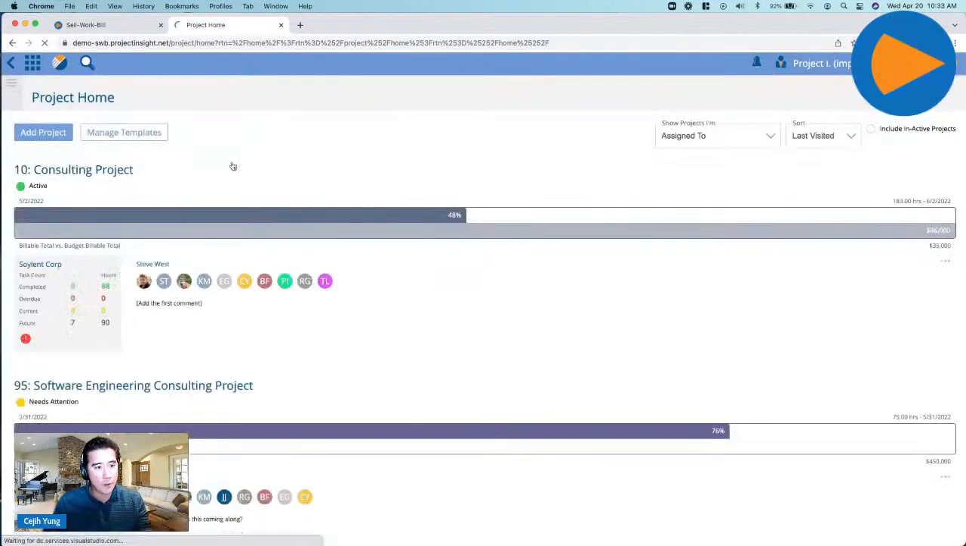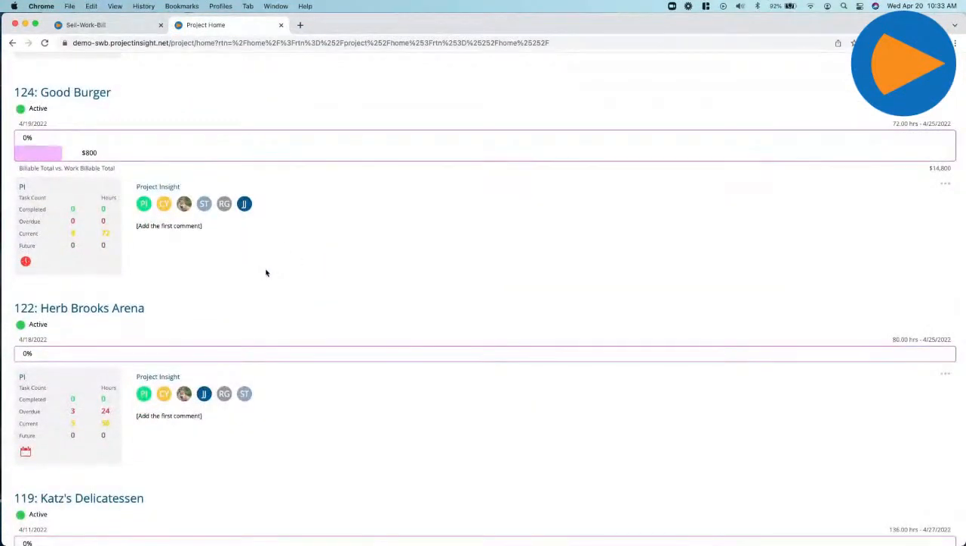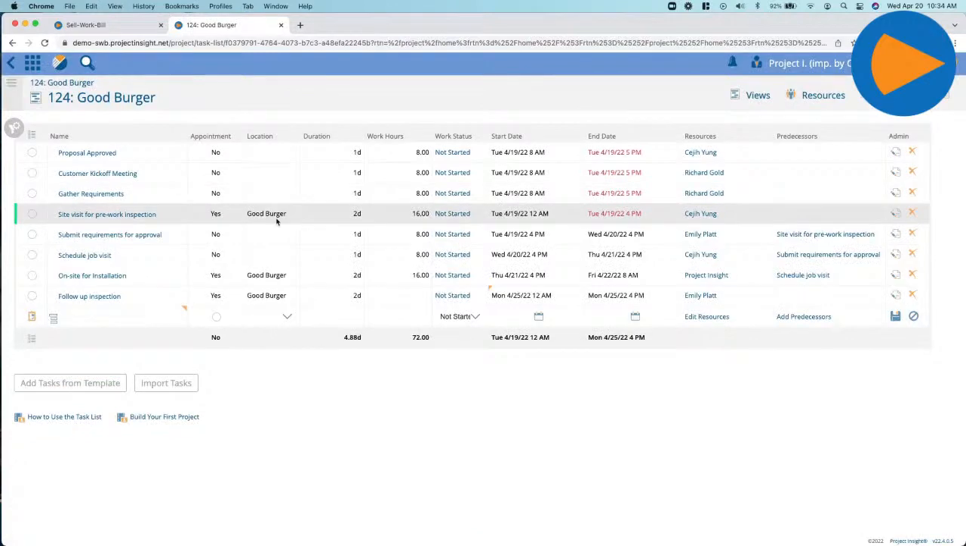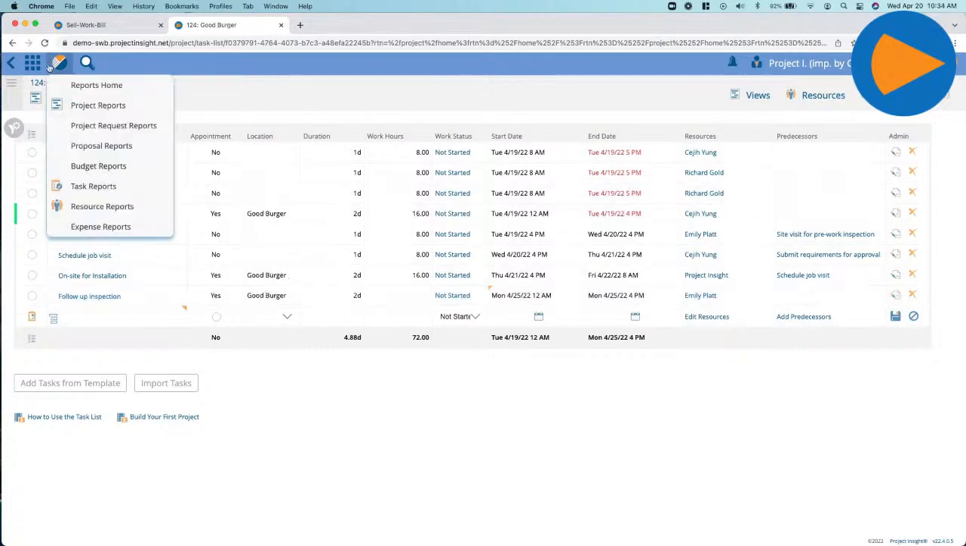This is a screen that you're probably familiar with. These are the active projects that we have, and I have a set of projects here. These are all locations where we need to go and install some electrical panels. These are sample template projects that I've set up. Some of these tasks here are marked as appointments. As part of this project plan, I need to do a pre-work inspection site visit, an on-site installation, and then a follow-up inspection. So each project plan has three appointments that need to happen at this location.